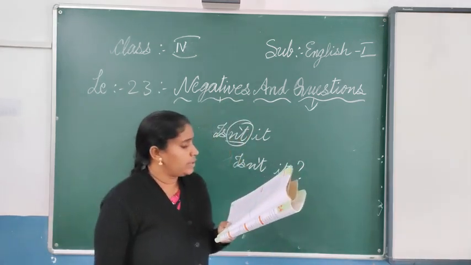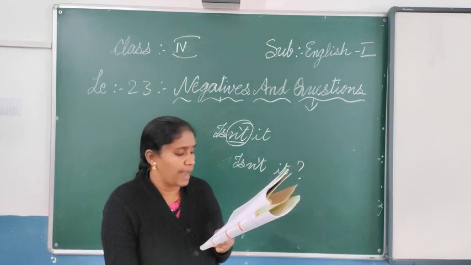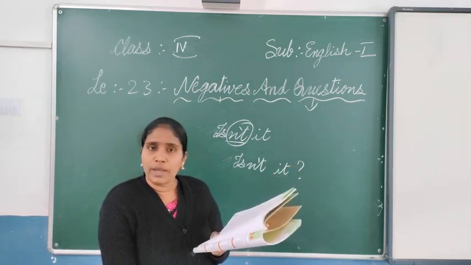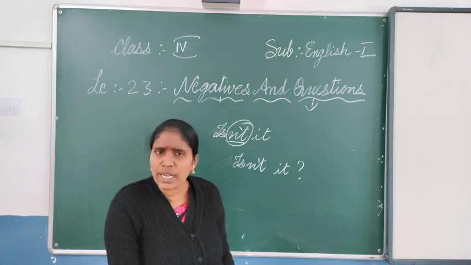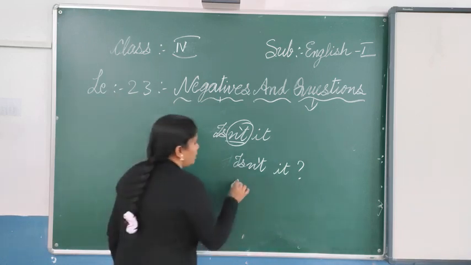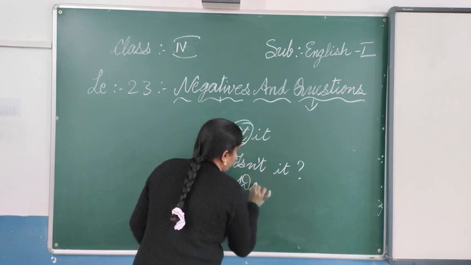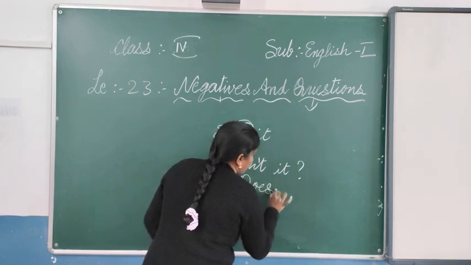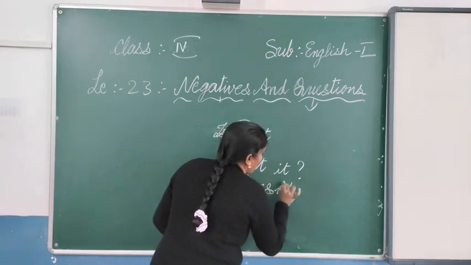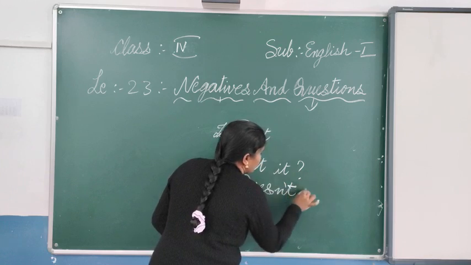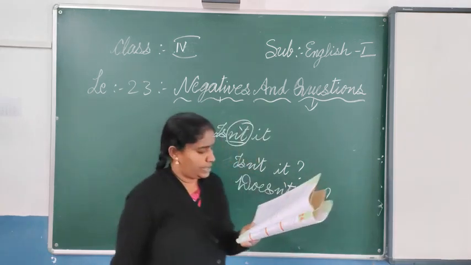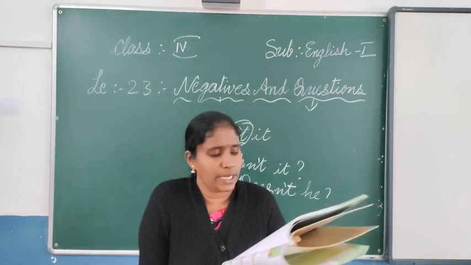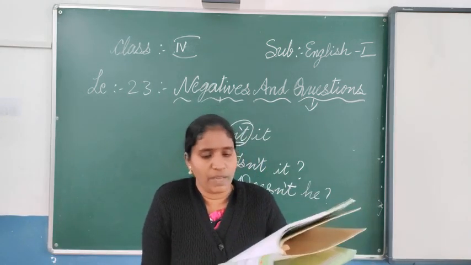The next one, that man looks like my dad. Doesn't he? Doesn't he? So dear children, this is the way you have to make question tags. Just think and write. And they have given it exactly, you can make it like this. I will be giving you a PDF.